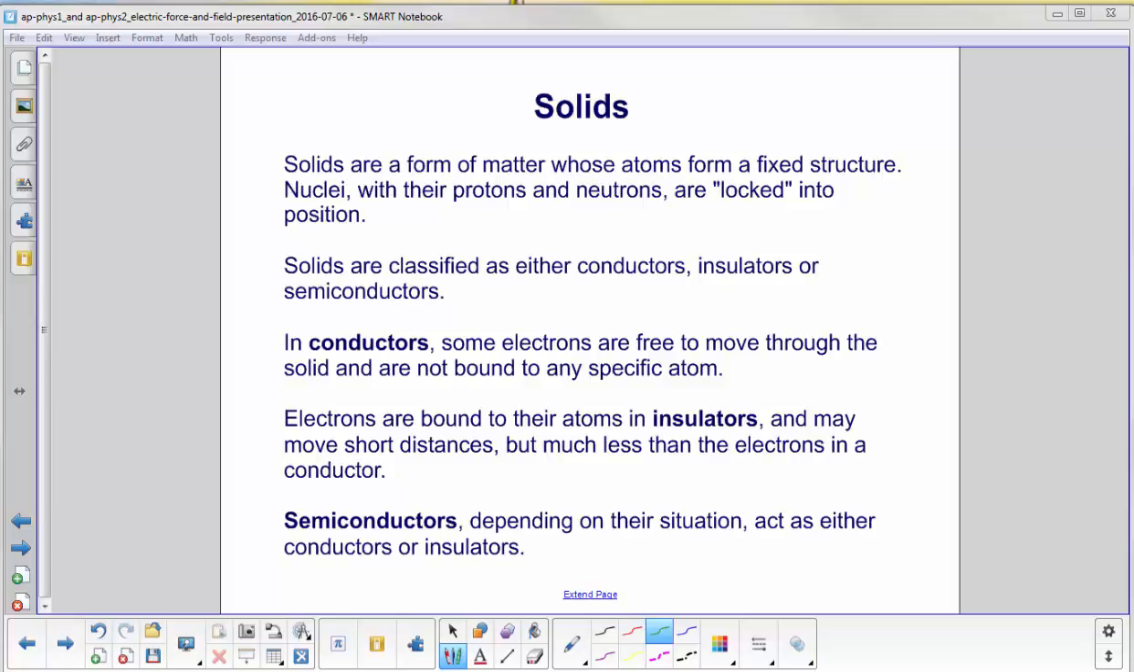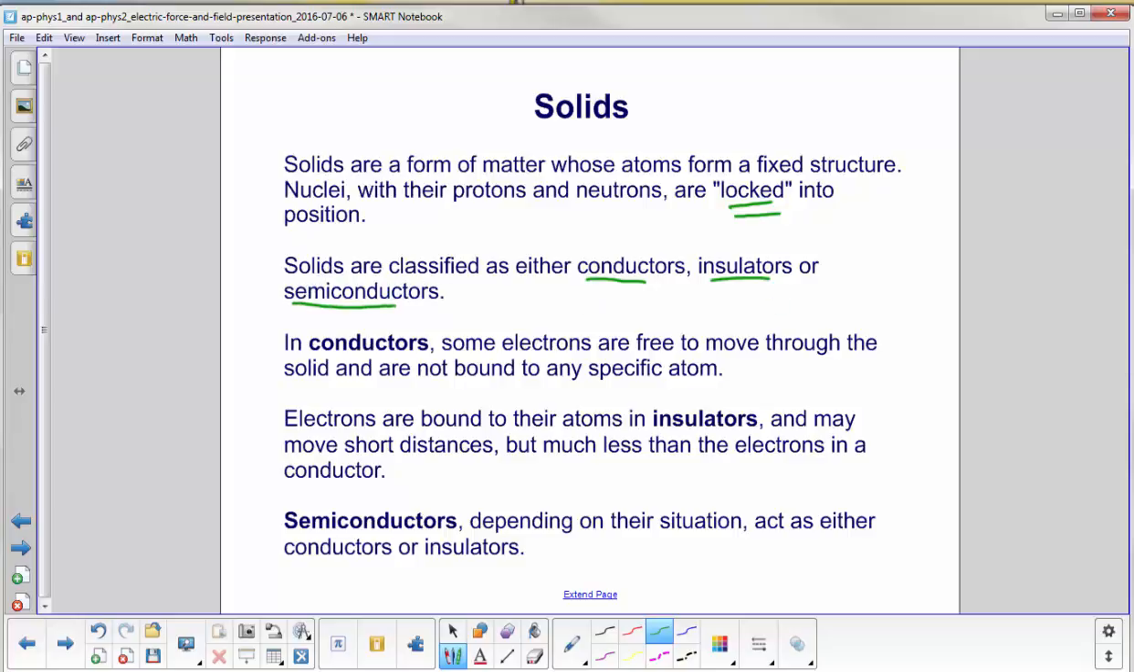Solids. Solids are a form of matter whose atoms form a fixed structure. Nuclei, with their protons and neutrons, are locked into position. They are classified as either conductors, insulators, or semiconductors.